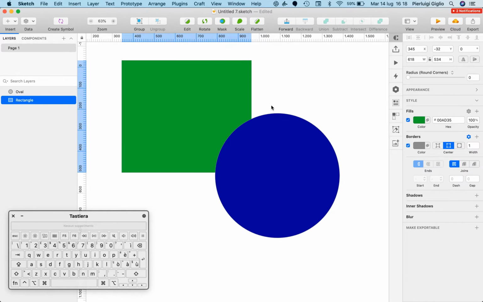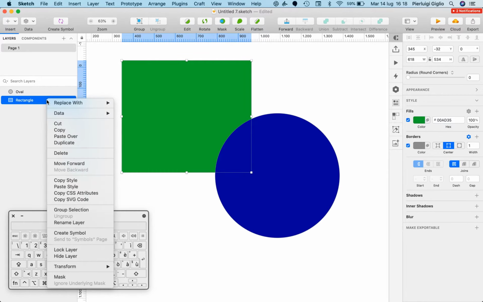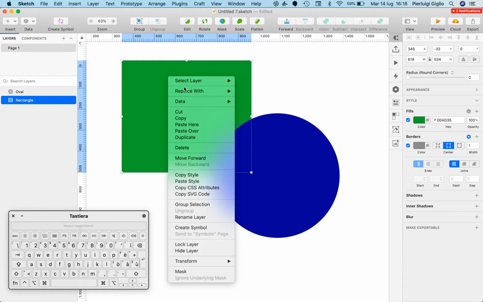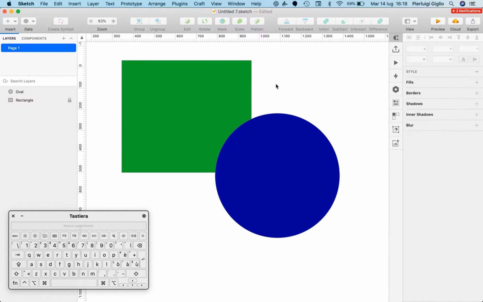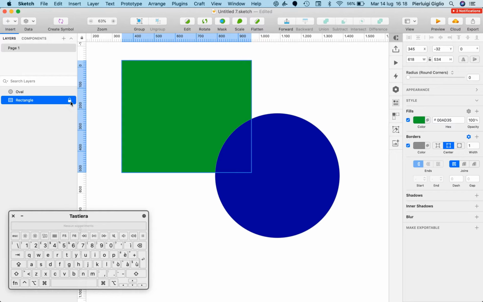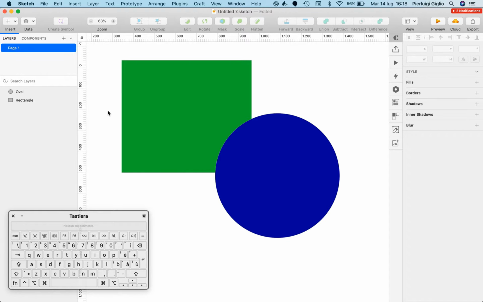And I'm going to show you this principle, which is, as you can see, if I right click on the actual layer, and I can do it also directly on the layer here, I have this option which is lock layer. Now as soon as I do that, this lock icon is going to appear on the very left panel, and if I try to select the layer directly from the artboard, the canvas, I won't be able to do it because the layer is locked. However, I can always go here and click on the lock icon, and this enables me to unlock the layer.